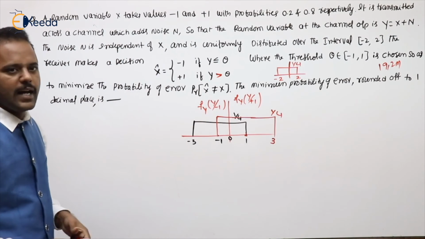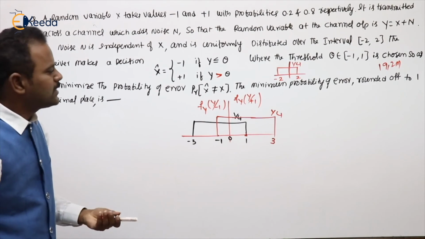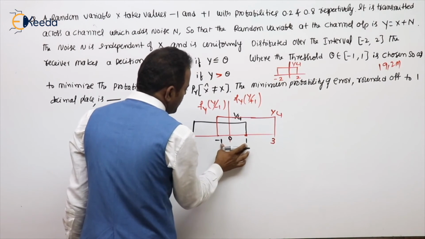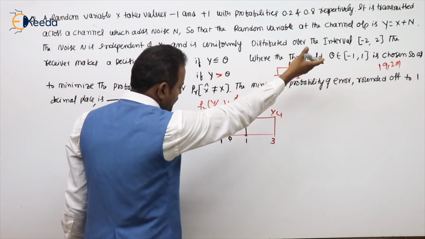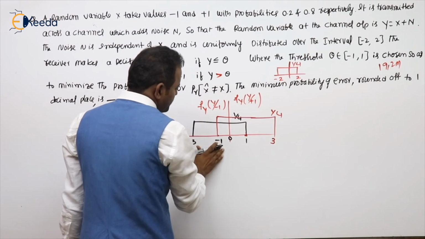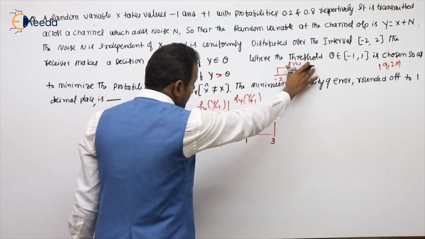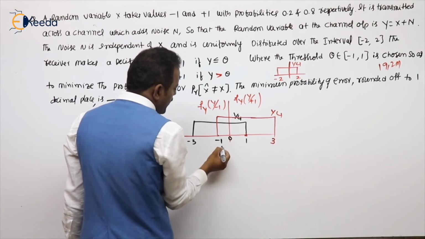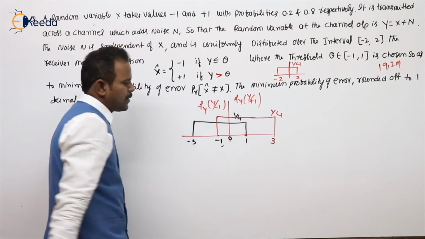Obviously, where is the error? There are two logics you can use to calculate. Obviously, the minimum threshold will be between -1 to +1. He already mentioned, you will get the minimum error. Optimum threshold is in between -1 to 1. You will get a minimum probability of error. Obviously, we see a number of problems at the -1.